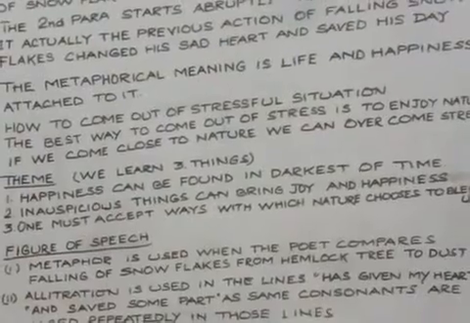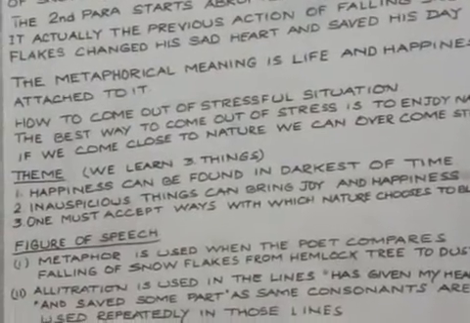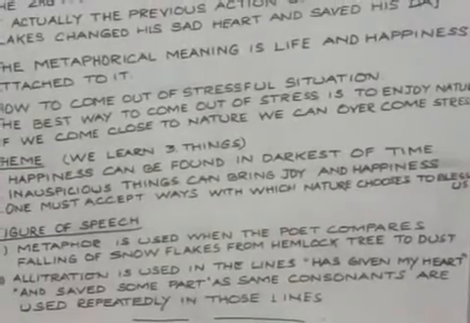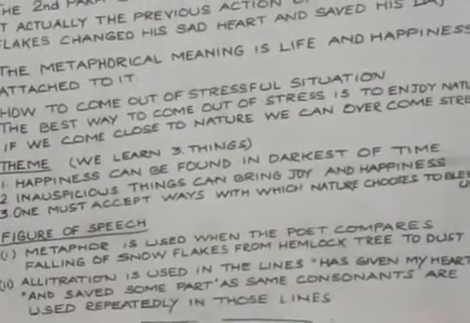The theme. We learn three things. Happiness can be found in the darkest of times.